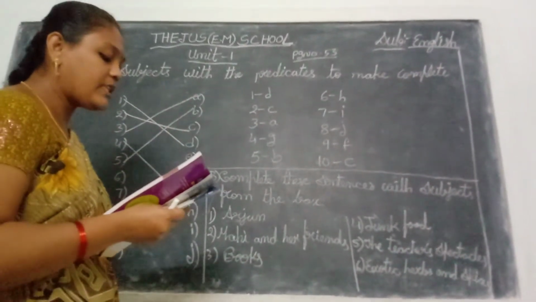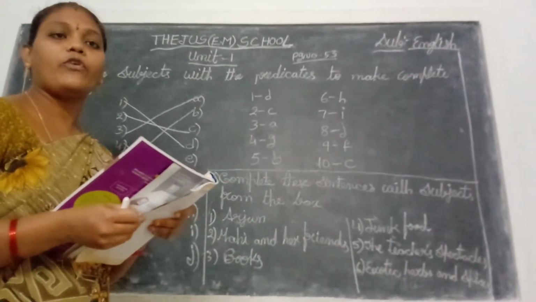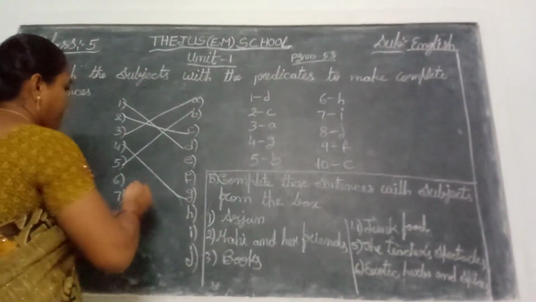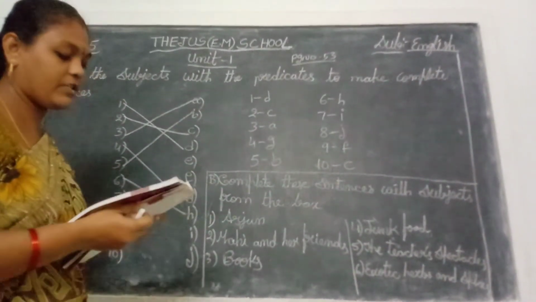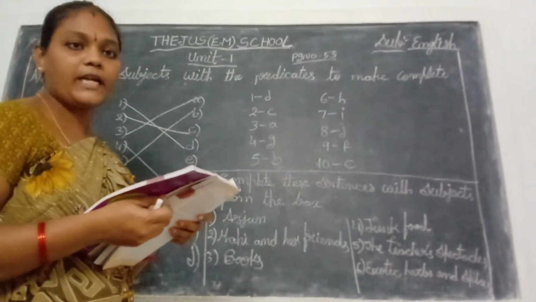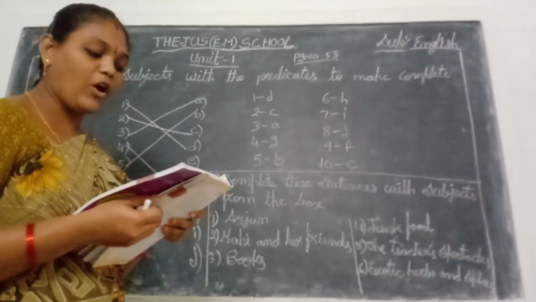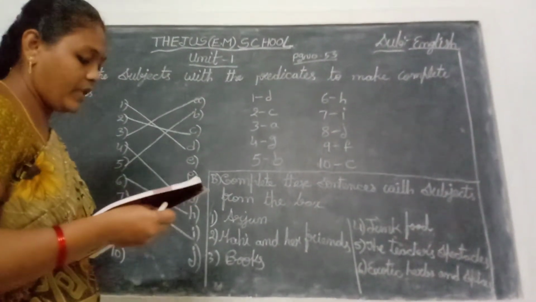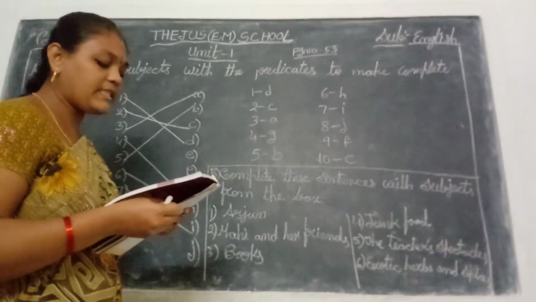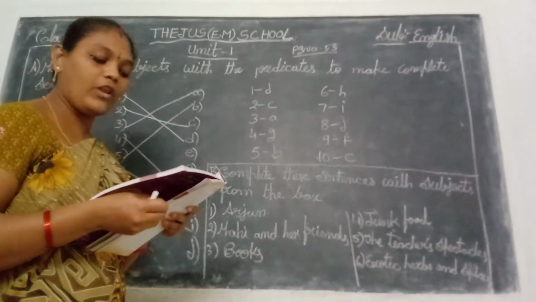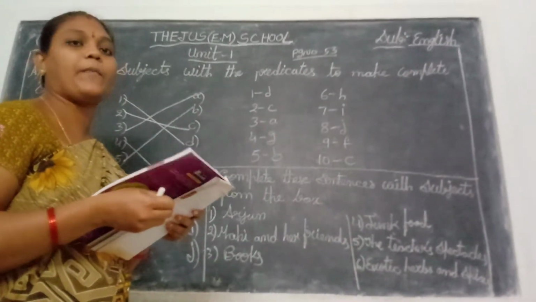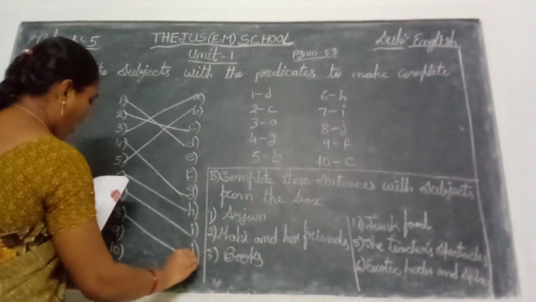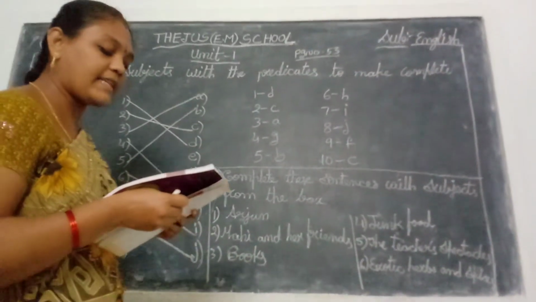Next sixth one, Chandigarh. Chandigarh is capital of both Haryana and Punjab. So 6 to H. Next seventh one, the peacock. What is that? Our national bird children? Yes. So the peacock is the national bird of India. I. 7 to I. Next, eighth one, the guests at the party. J, were full of praise for the excellent snacks and food. In the party, snacks and food are there? Yes. So the guests at the party were full of praise for the excellent snacks and food.